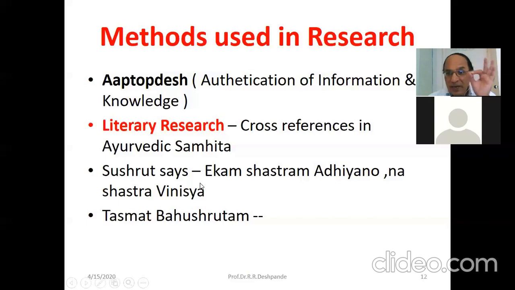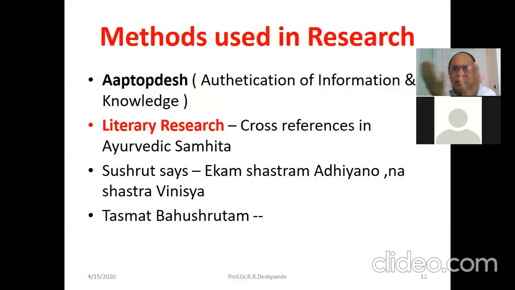And Sushruta has clearly mentioned the importance of this literary research. What does he say? Ekam Shastra Madhyano na Shastra Vinishchaya; Tasmad Bahushrutam Shastram Janiyat. You should not depend on just one text, like a horse with blinkers.